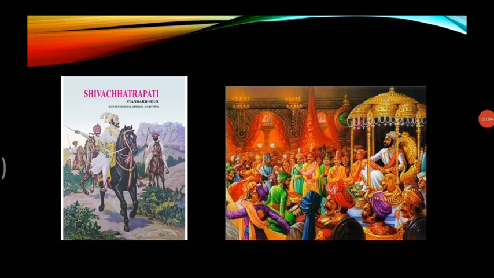Today we will begin with the chapter in EVS part 2, that is history. The name of the chapter is What is History? Now, in the last year, that was in standard 4th, we studied about the life of Chhatrapati Shivaji Maharaj. As you all know, your whole textbook was related to Shivaji Maharaj and his mission of establishing Swaraj.